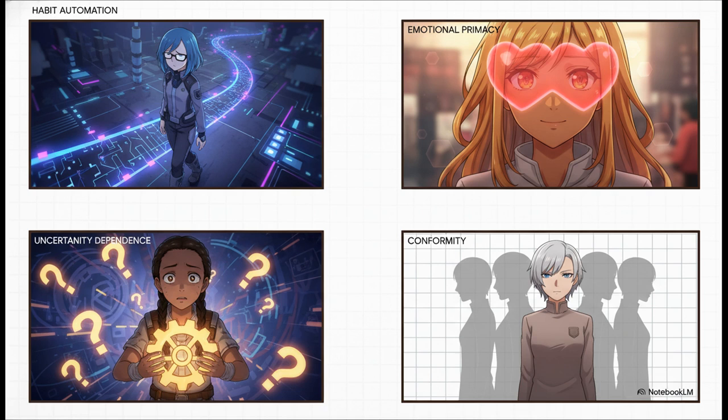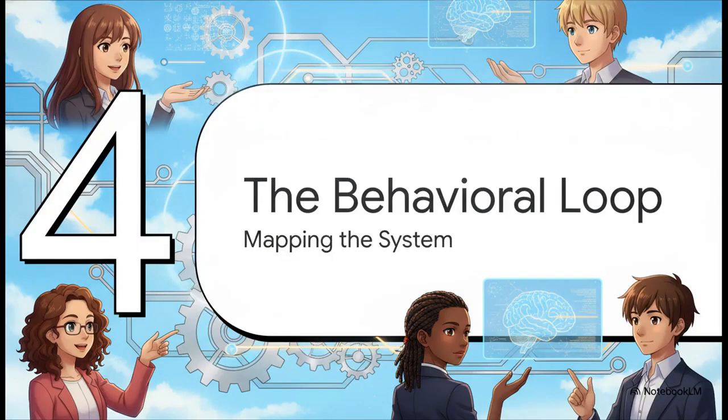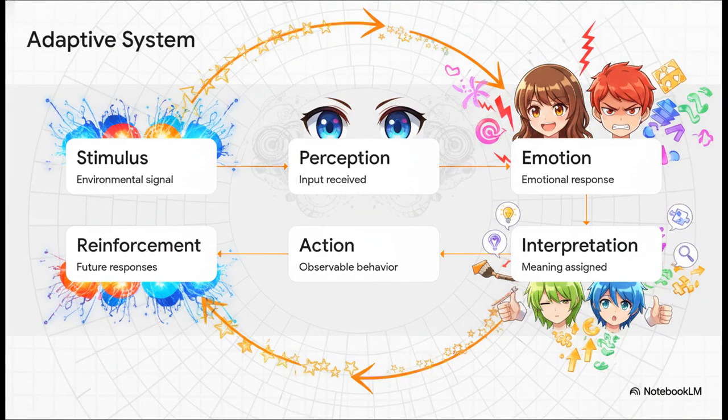And finally, social approval, which often drives conformity, completely overriding logic. Section 4, the behavioral loop, mapping the system. Now we get to the actual machinery of the mind, viewing human behavior as a closed-loop adaptive system. This brilliantly illustrates the exact chronological timeline of a human reaction.